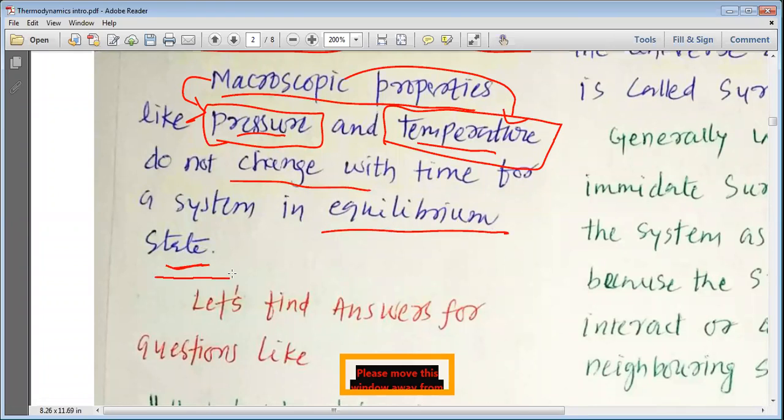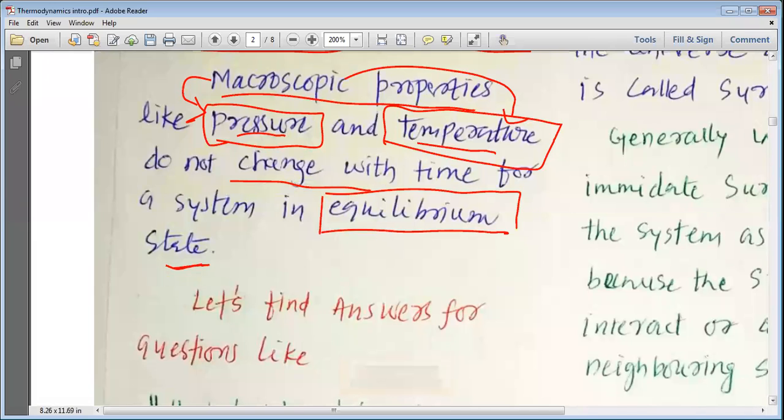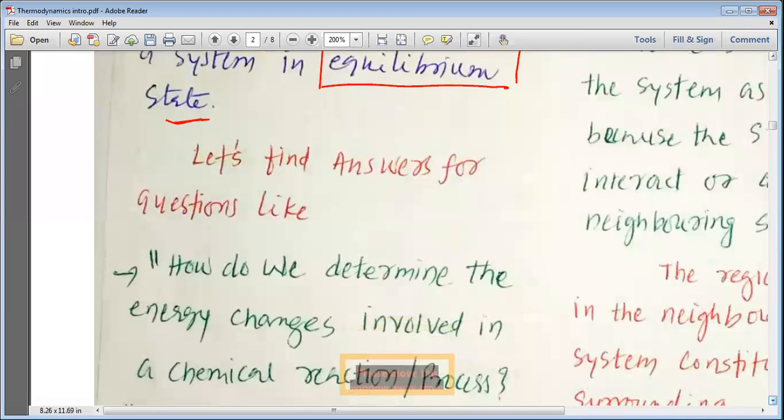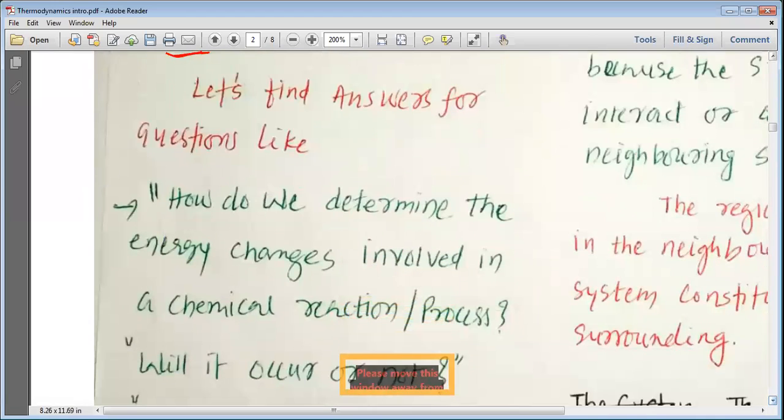So please remember that when a system has acquired the equilibrium, the temperature and pressure do not change at equilibrium. Please remember that when the system has obtained the equilibrium state, the macroscopic properties like pressure and temperature do not change.